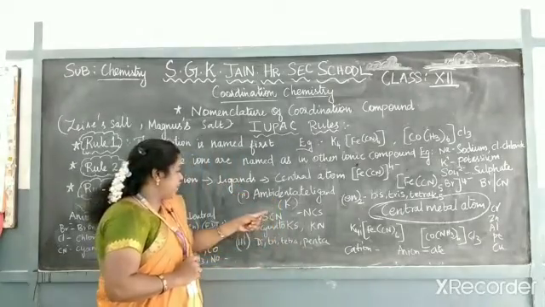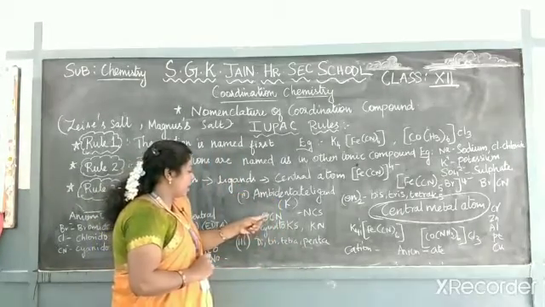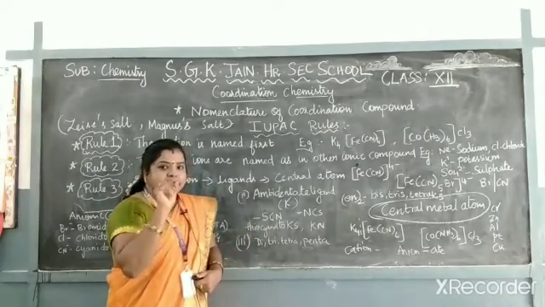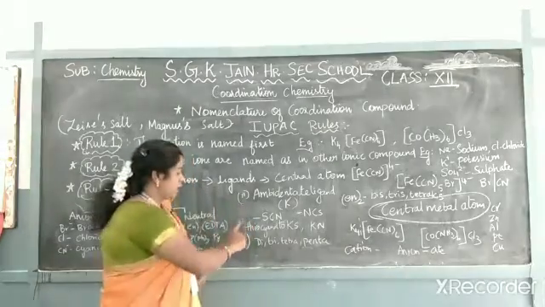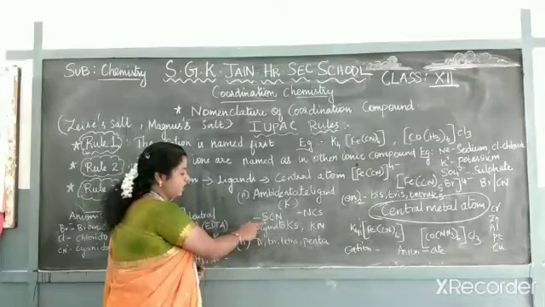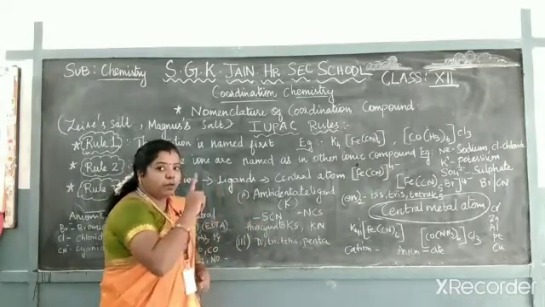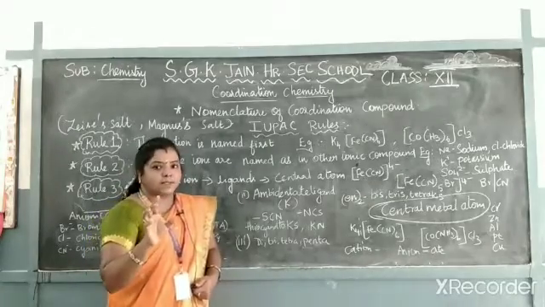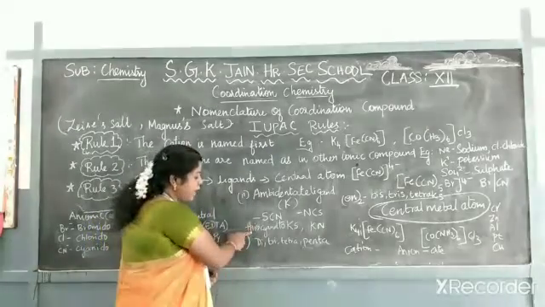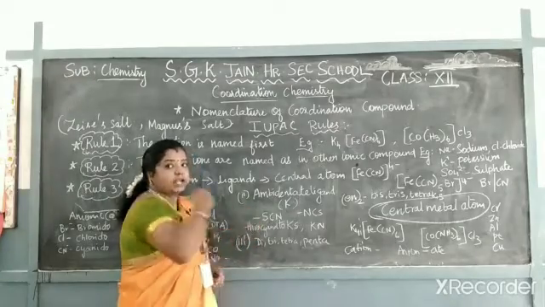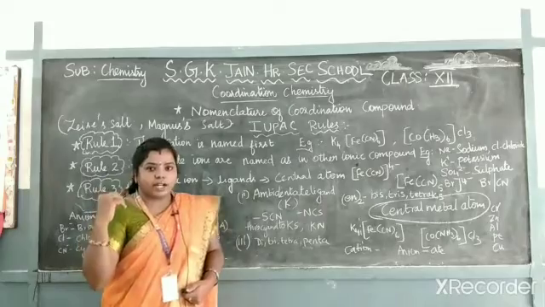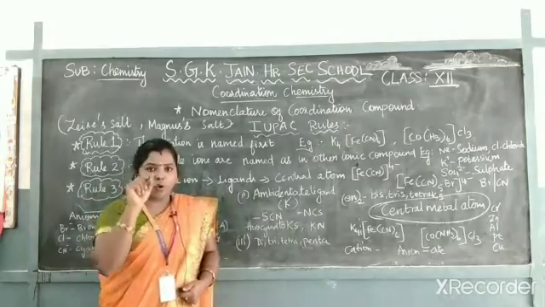Let's see with an example, taking thiocyanate. What is the formula for thiocyanate? SCN. So here, the central metal atom which is bonded with S, you have to mention with the symbol kappa. So how can you write it? It is an anionic ligand, that is why you have to end it with O, thiocyanato.